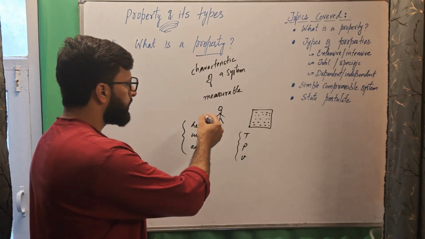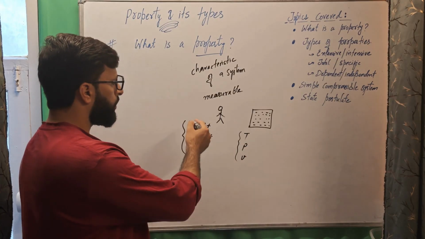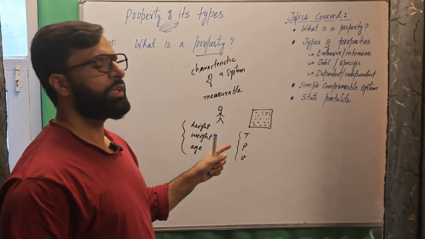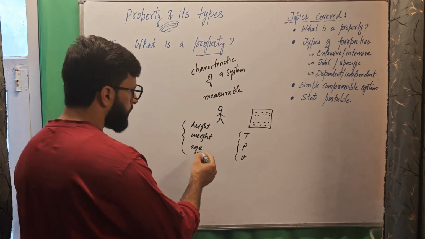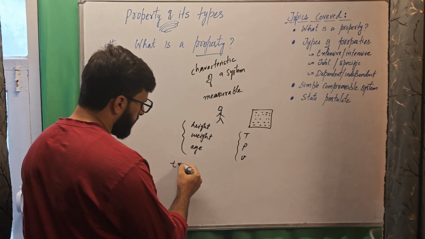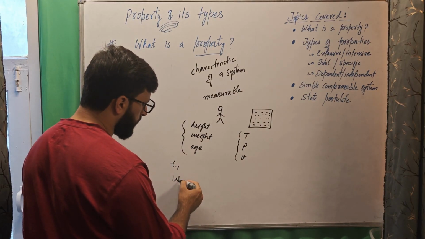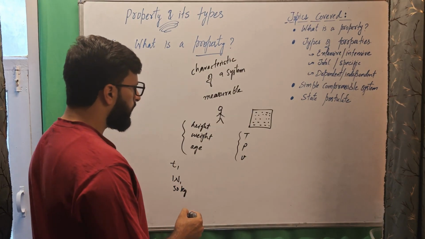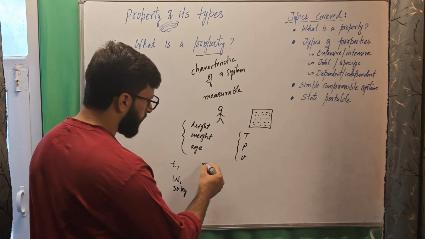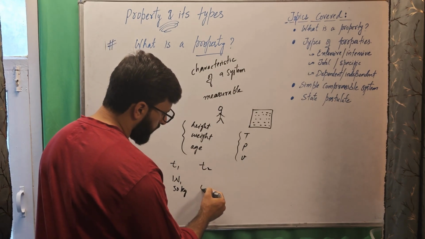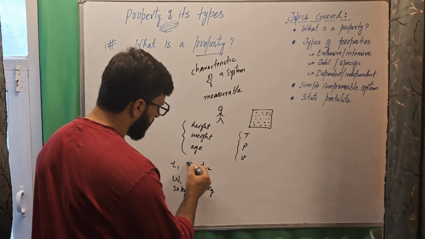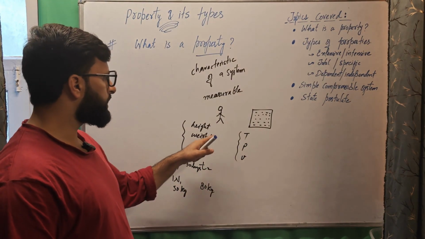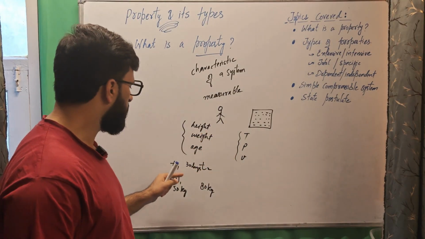Just like the features of a person, if a feature changes, that change tells us about the behavior of this person. For example, if at one instant the weight of a person was W1, say 50 kg, and after a long period of time T2, say 30 days, the weight was 80 kg, this change in property tells us a lot about what the person has done in this month.